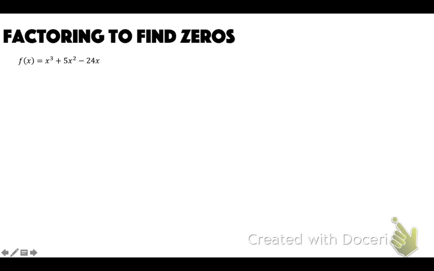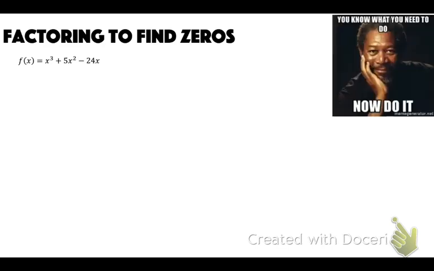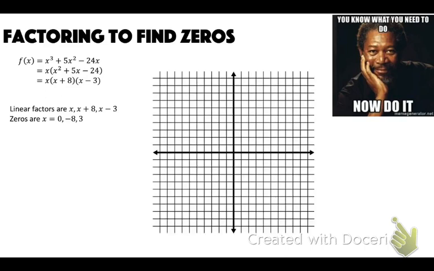Okay, so factoring to find zeros. We've done this, so you know what you need to do. Now do it. We're going to factor out an x. Then you can factor that further to be x plus 8 and x minus 3. Set those equal to 0, so the linear factors would be x, x plus 8, and x minus 3. And the zeros would be 0, negative 8, and 3. So we could graph this if we wanted to. That'd be 0, negative 8, and 3.